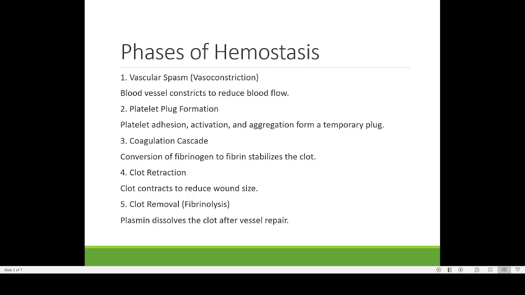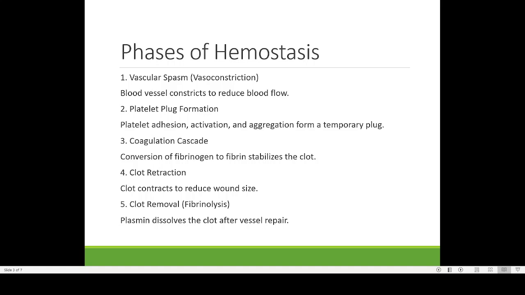So here you can see that this is how normally this event will be taking place. Once the clot has been formed, the clot has to be removed after the period of healing. So in that process, there is an enzyme known by the name plasmin that will be dissolving the clot once the vessels are completely repaired. And that step is known by the name fibrinolysis, otherwise known as clot removal.